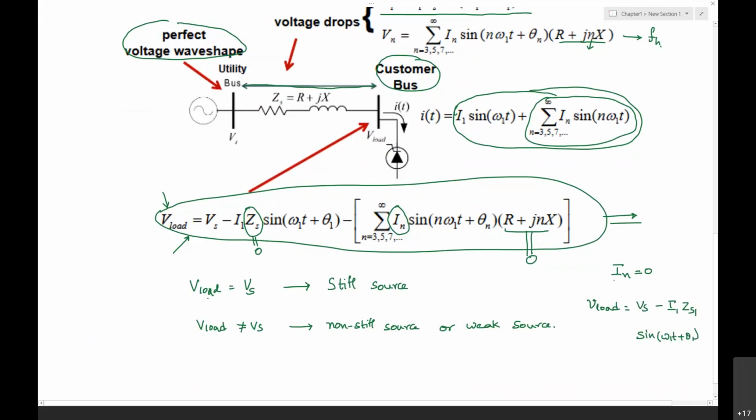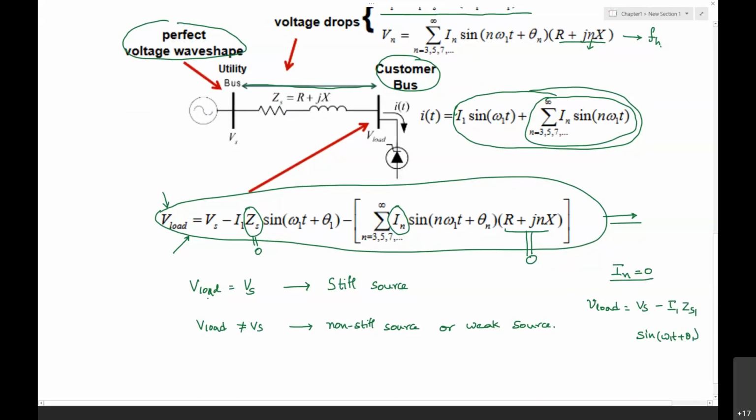When IN is zero, we have only the fundamental voltage drop alone. But as such, we cannot restrict the loads to be linear loads.